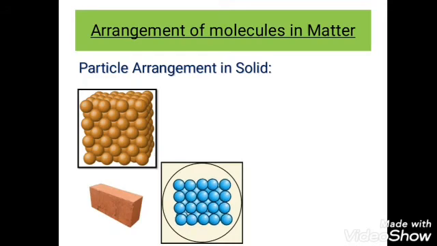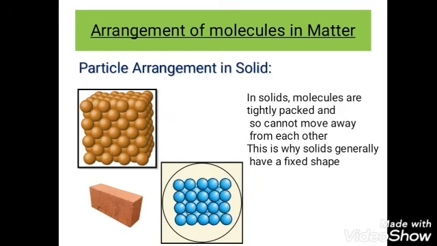For example, if you consider a brick as a solid, it has a specific shape, right? As it is in the shape of a cuboid. And also, it has a specific volume, which means it occupies some space. So, all the solids will have a definite shape and occupy space. In solids, molecules are tightly packed and so cannot move away from each other. This is why solids generally have a fixed shape.